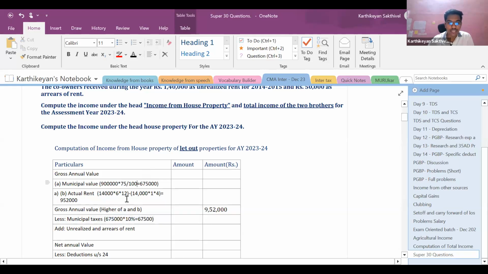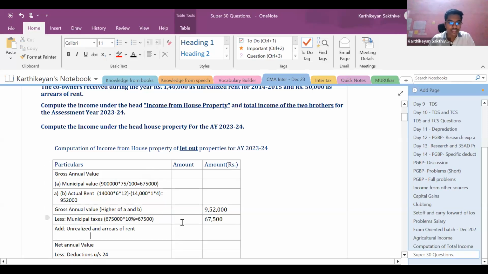So what is the proportionate amount? 9 lakhs is the entire municipal value. For the let out property, municipal value is 6,75,000. So 6,75,000 into 10% is going to give you 67,500. And this 67,500 is to be claimed as deduction.